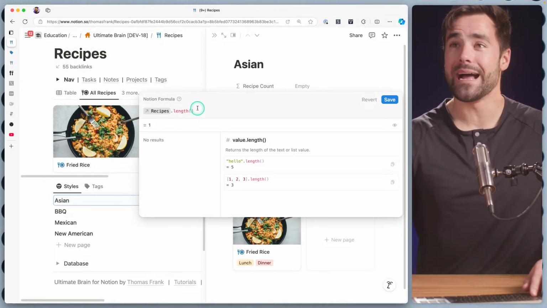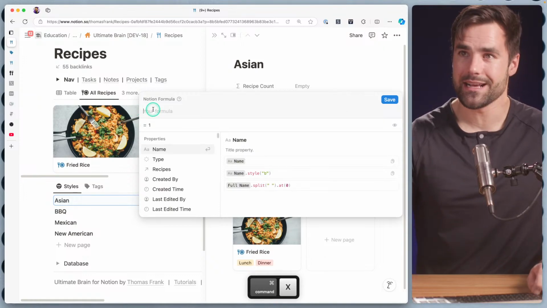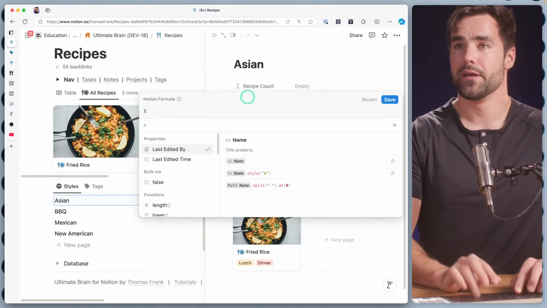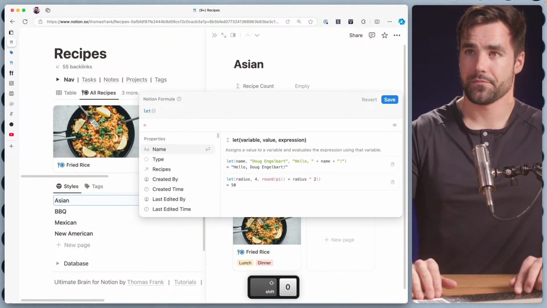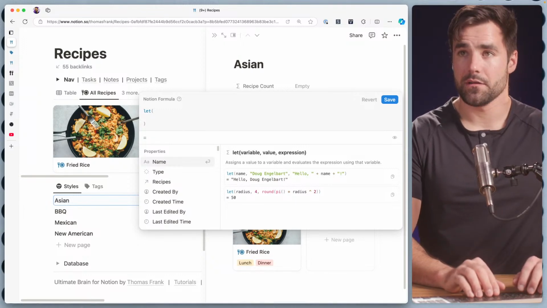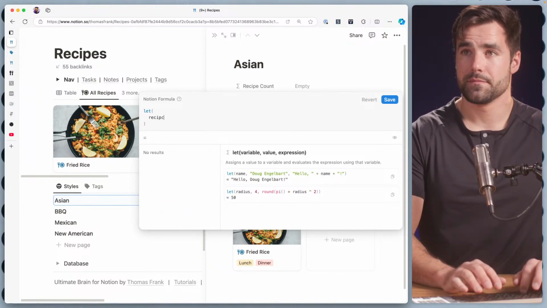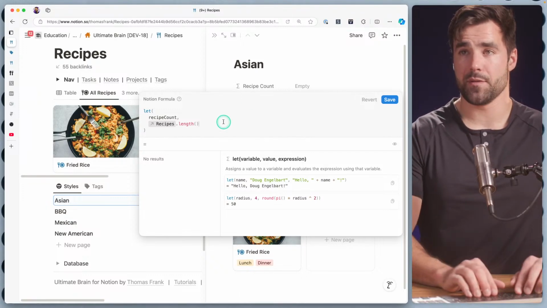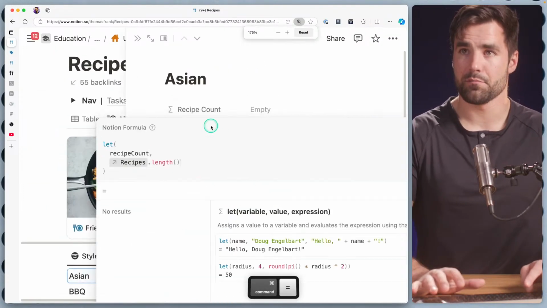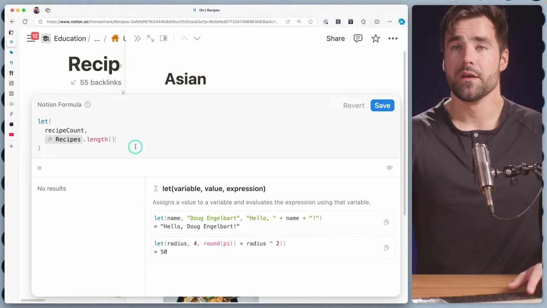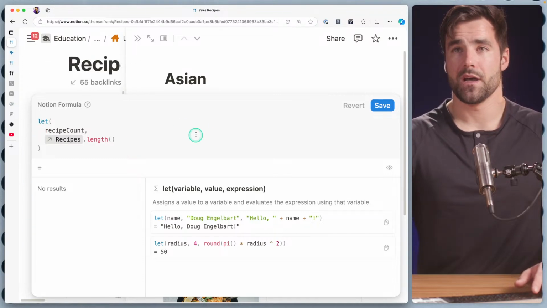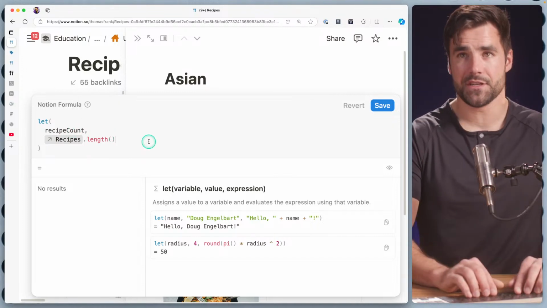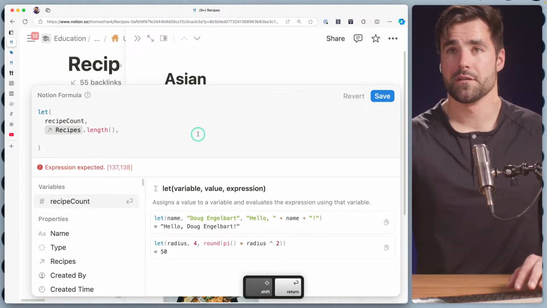That would work. But I want to be fancier, so I'm going to go ahead and cut this out of here, and we're going to use a variable. So I'm going to do let, and we're going to call this recipe count. And that's going to be bound to a variable. So if you've never used the let function before, maybe I can zoom in and show this to you a little bit easier. The let function allows us to create a variable, store some sort of value in that variable, and then reference it as the third and final argument of the function.